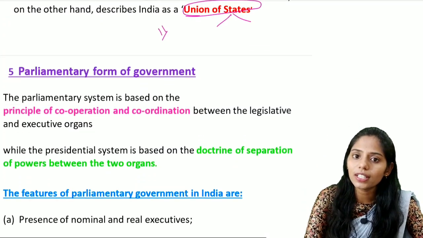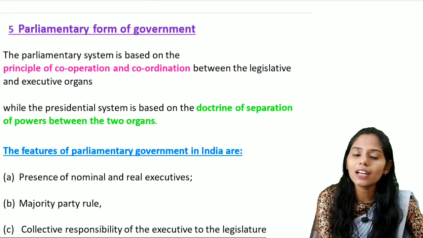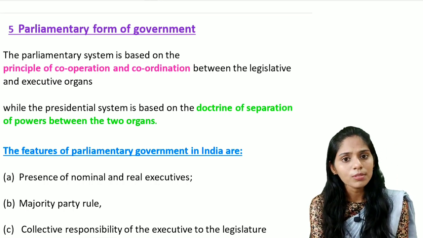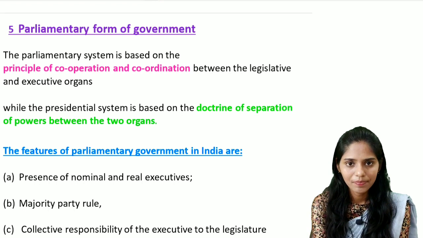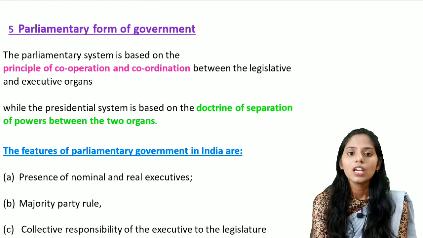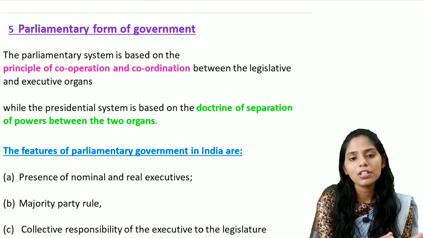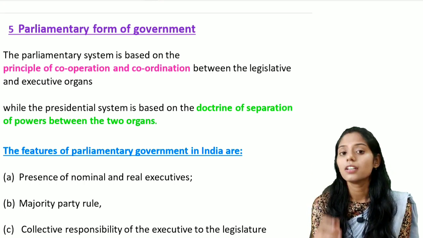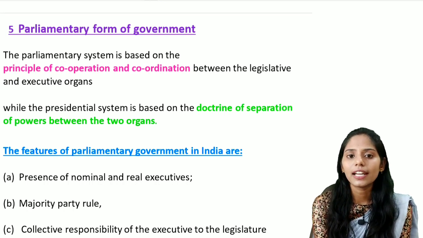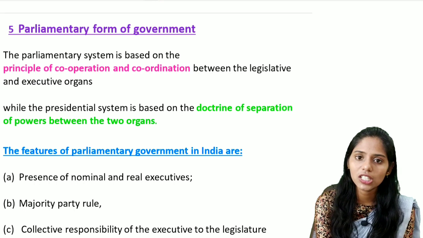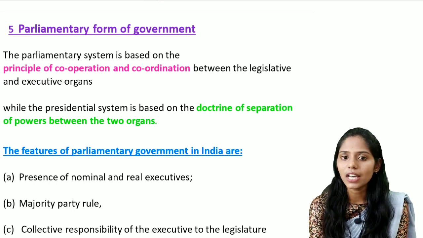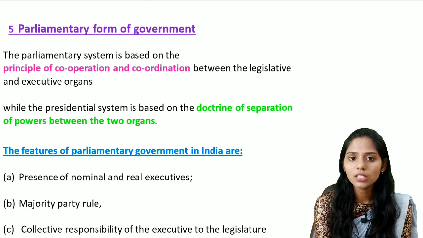Let us see the next important feature, that is the parliamentary form of the government. Whenever you talk about the forms of the government, there are mainly two types. The first one is the presidential form and the second one is the parliamentary form. The difference between the parliamentary form and the presidential system is very important from the prelims point of view. First, let me give you the example: the parliamentary system is India and the presidential system is the USA.